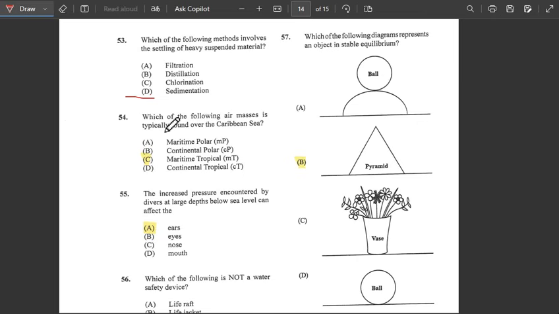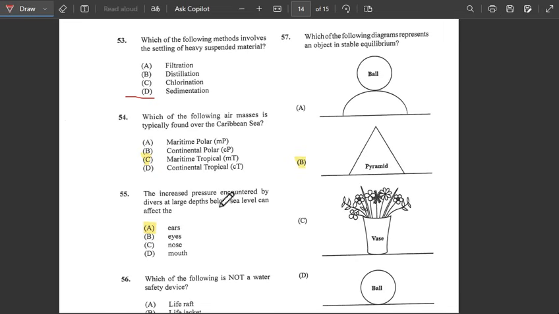Alright, number 54. Which of the following air masses is typically found over the Caribbean Sea? Let me see here. Maritime polar, no. Continental polar, or maritime tropical. We will find maritime tropical air across the Caribbean Sea. So the answer would be C.